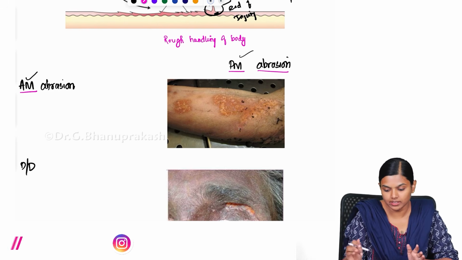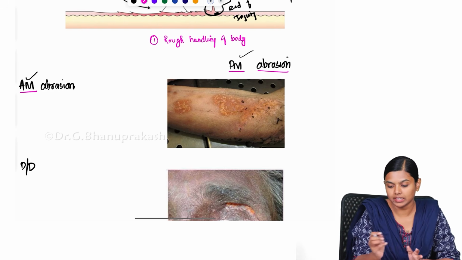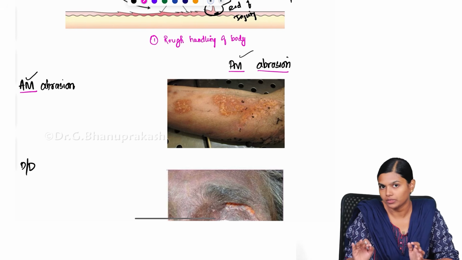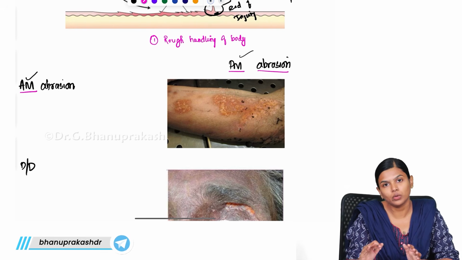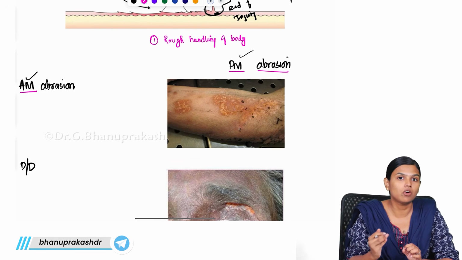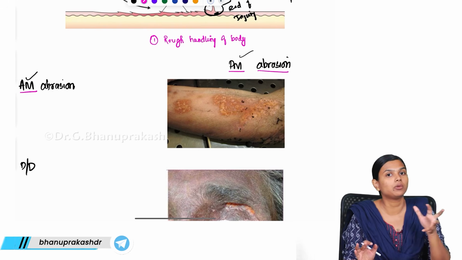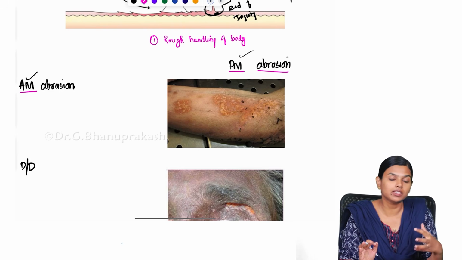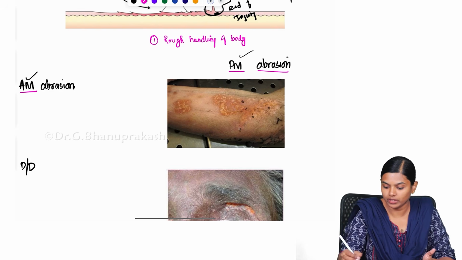So under those circumstances, you will be seeing certain abrasions over the body, and those abrasions, even though they are postmortem, to an untrained eye may look like an antemortem abrasion, and people may falsely believe that as an antemortem injury and thereby suspect something else. So for example, look at this injury.